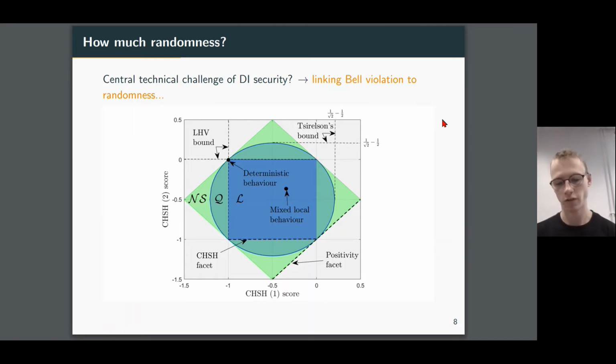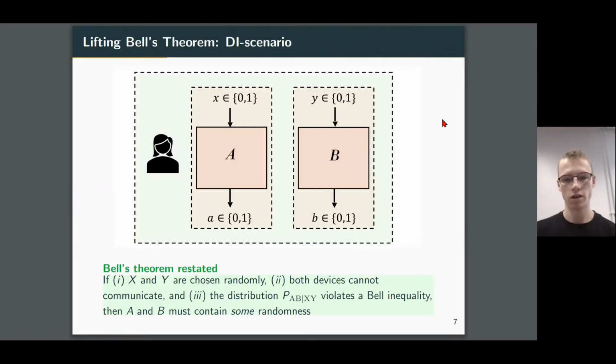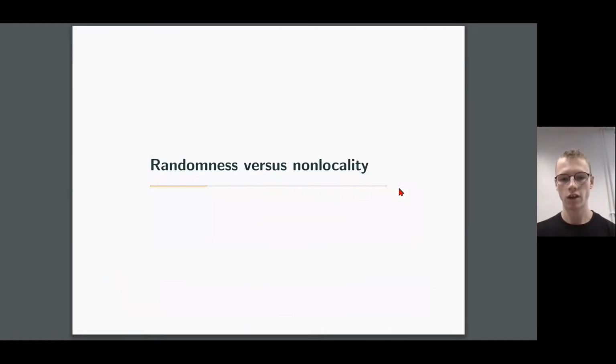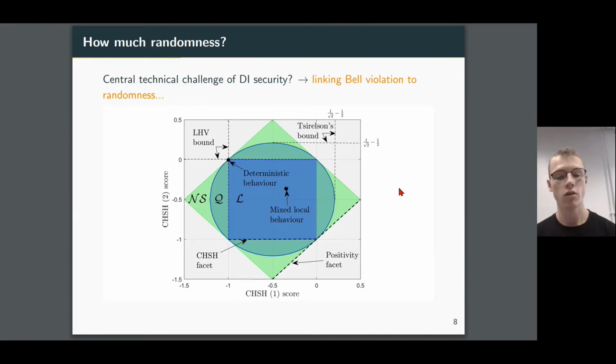And now I'd like to draw your attention to this figure. So if we go back to our devices here and we look at these probability distributions, P of AB given XY, we can imagine each of these as a point in some high dimensional space. And now what I've done in this figure is I've taken a 2D cross section of this high dimensional space, so like a 2D slice. And in the middle here, we can see what's called the local polytope. So any behavior or correlations that fall into this square in the middle admit a local hidden variable model. And we can generate this local polytope by taking the convex hull of these extremal points here.